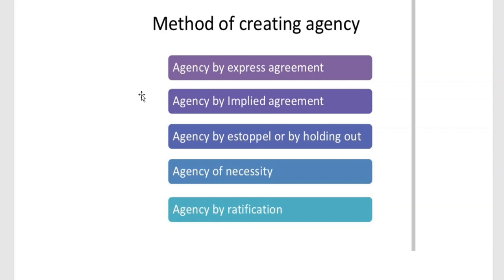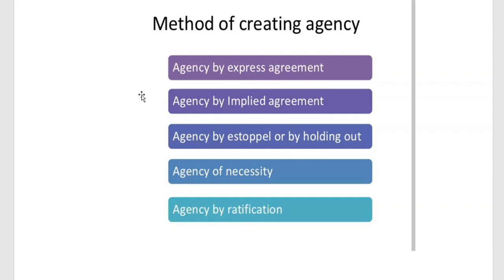With regard to that aspect, when the question is asked what is an agency, or what is a contract of agency, then three things we have to write with regard to the concept of agency. One is the essentials of agency, the next is the principles of agency, and the test of agency. These three things we have to cover with regard to the concept of the contract of agency.